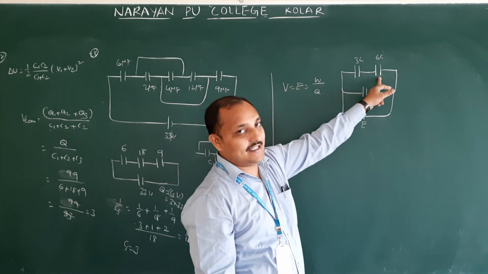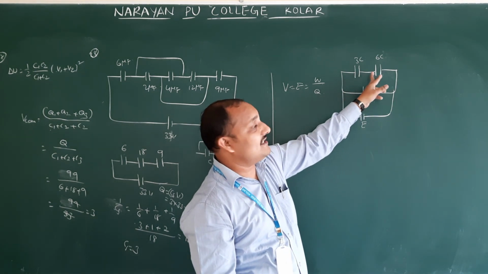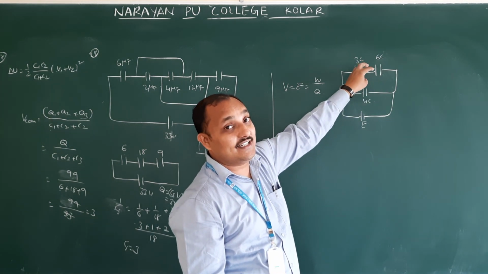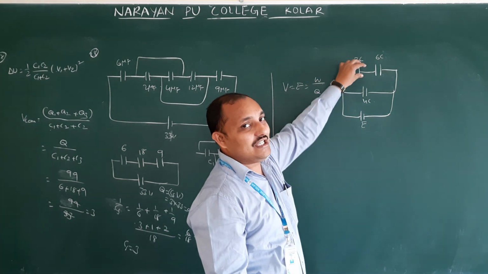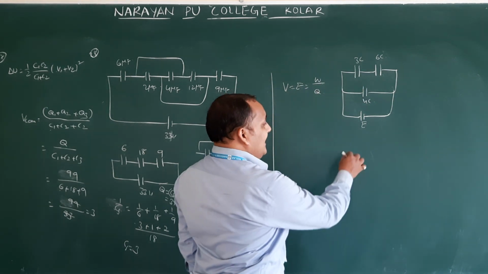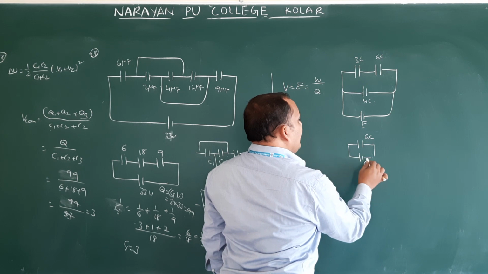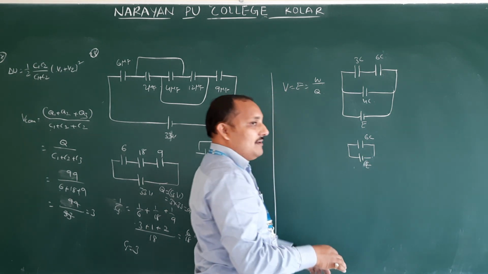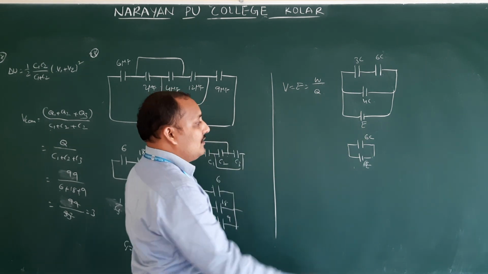So 3C and 6C are connected in series. Already we did this so many times. 3 and 6 in series means you get resultant capacity 2C. Therefore here 2C and 4C are connected in parallel. Therefore the resultant capacity you get is 6C. I am writing directly. This will come by practice. If you practice more problems, you can do it that much faster.